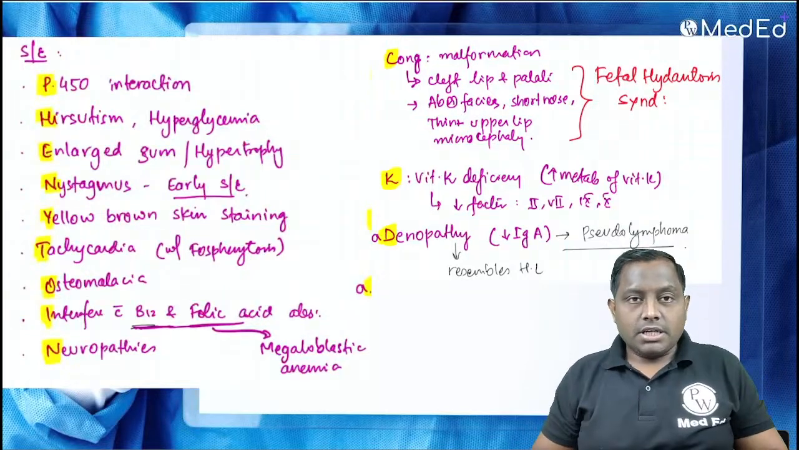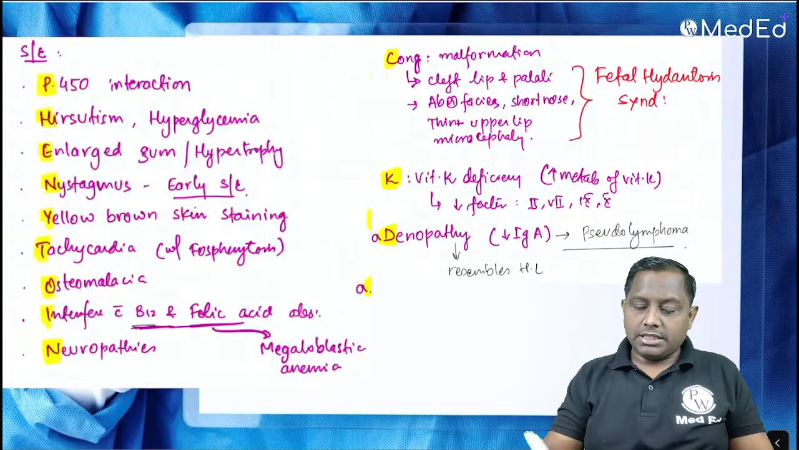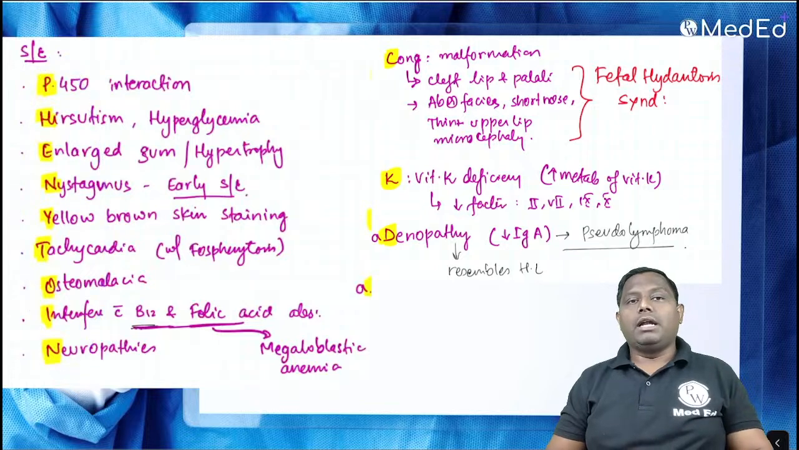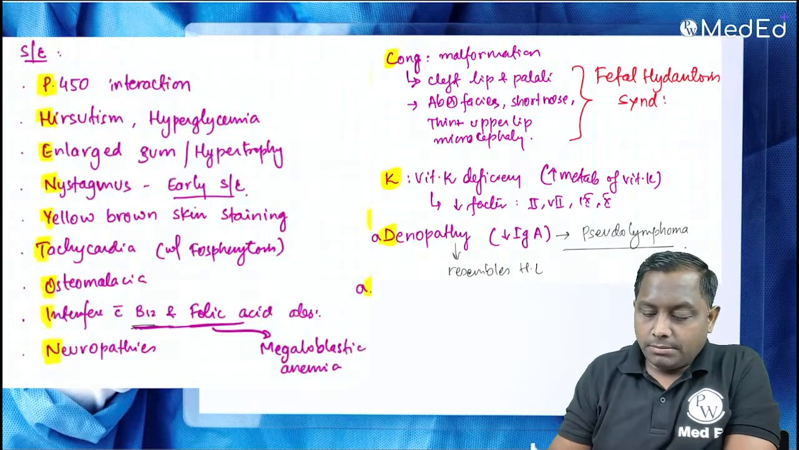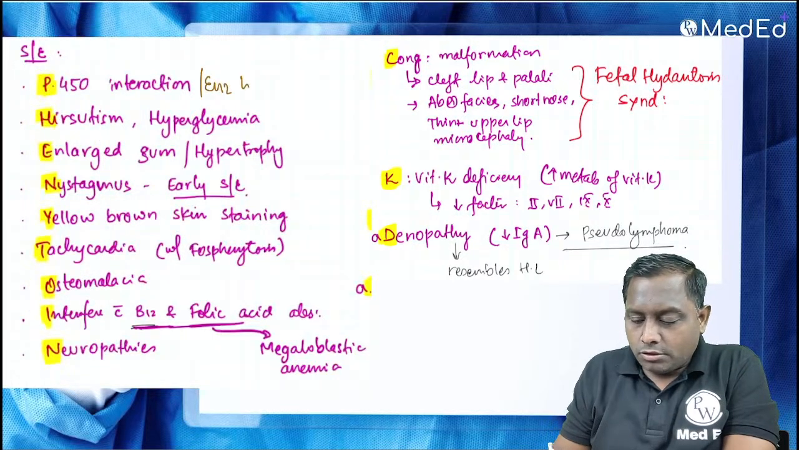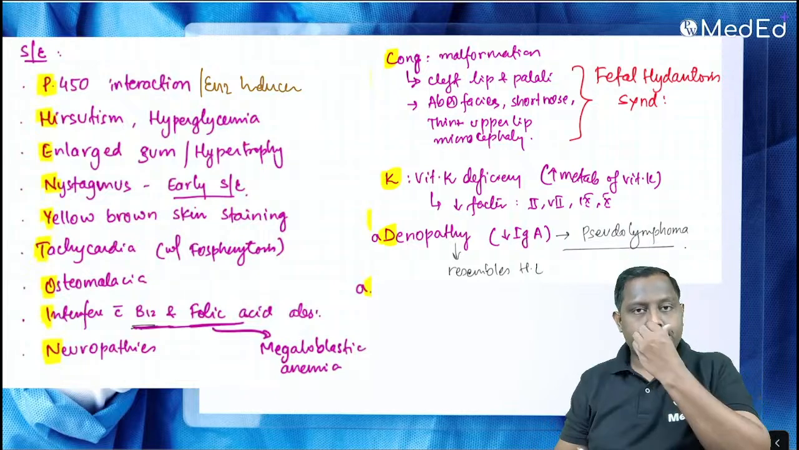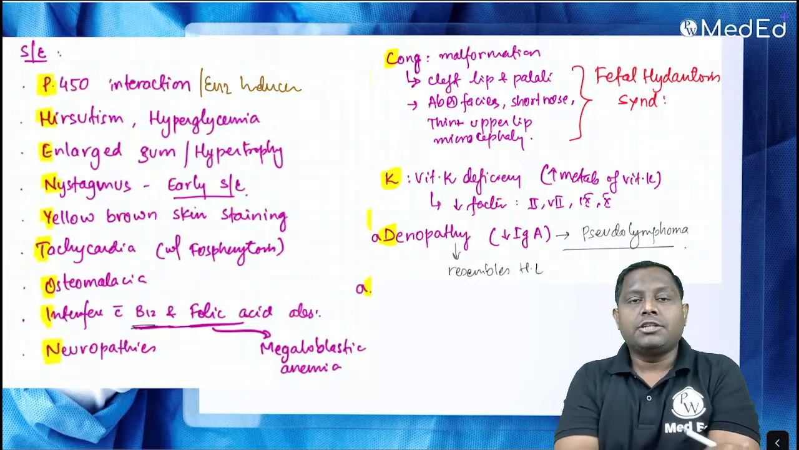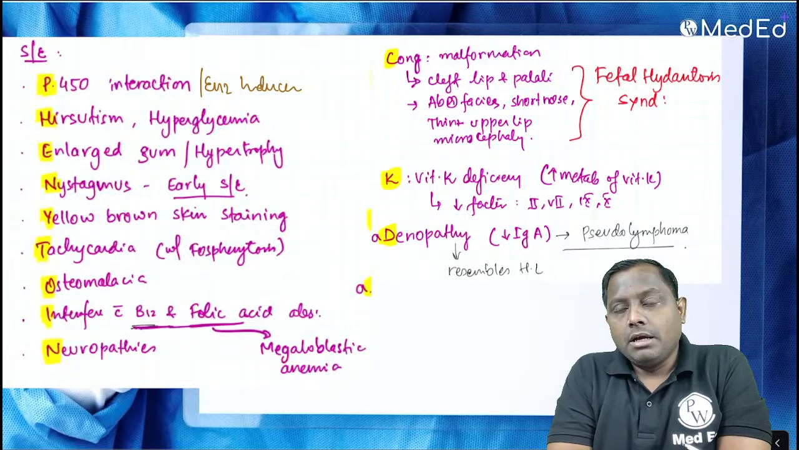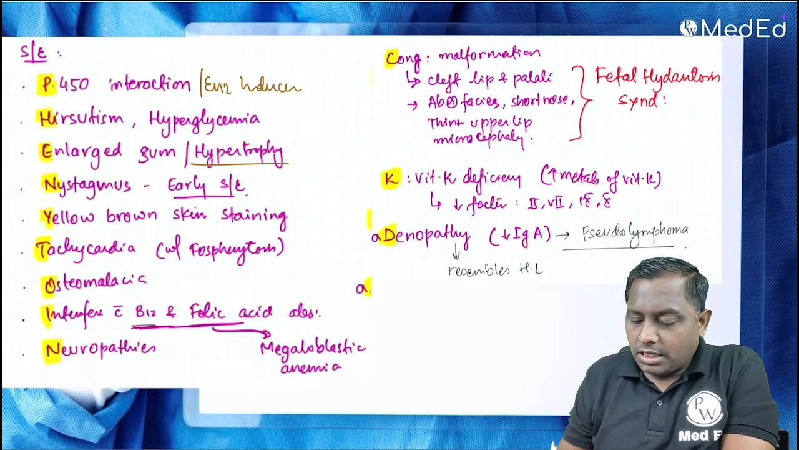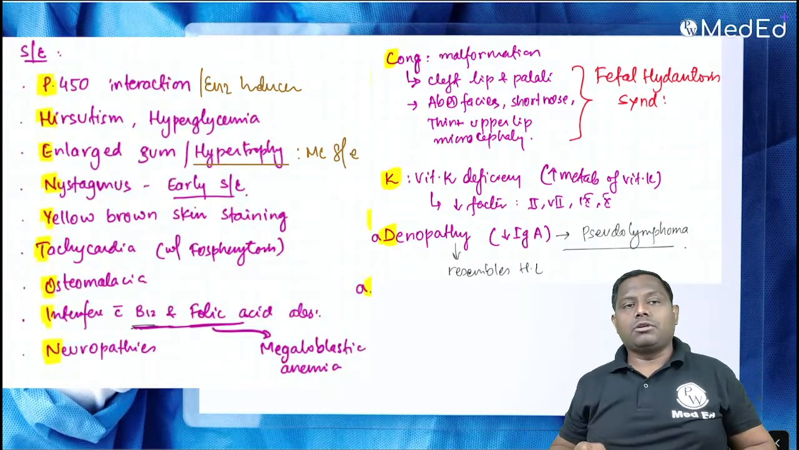Phenytoin is one of the drugs associated with side effects that you can remember with a mnemonic from phenytoin itself, like P450 interaction. What is the meaning of P450 interaction? They are going to cause lots of enzyme induction, hirsutism, hyperglycemia, and last, gum hypertrophy. This gum hypertrophy happens to be the most common side effect of phenytoin. It's the most common side effect.